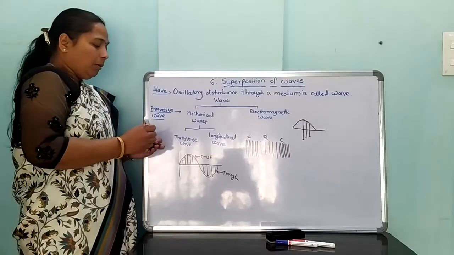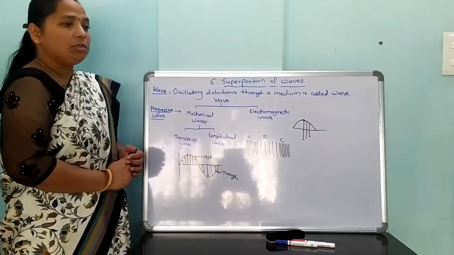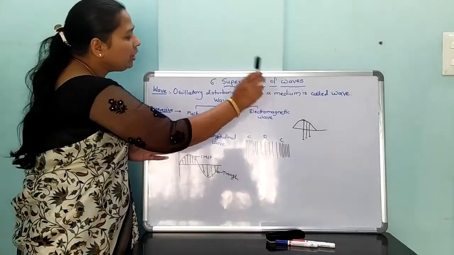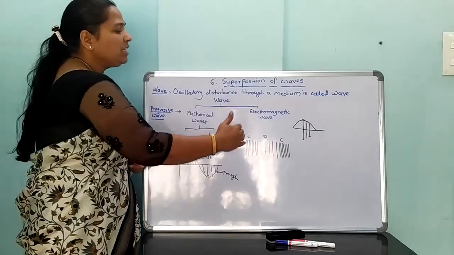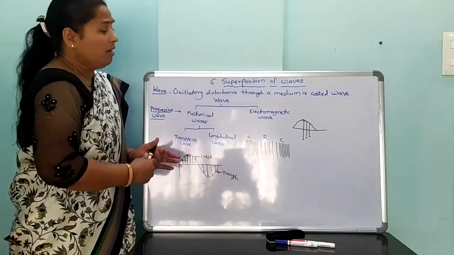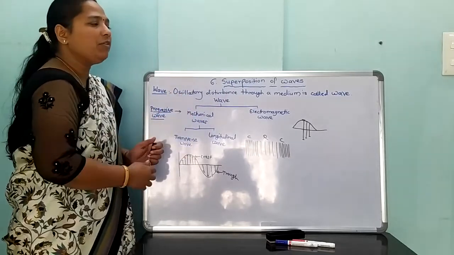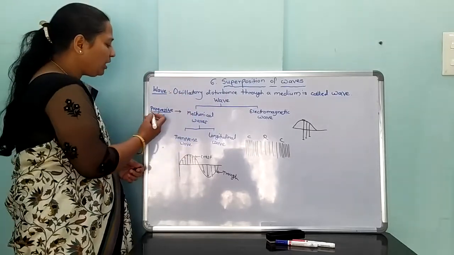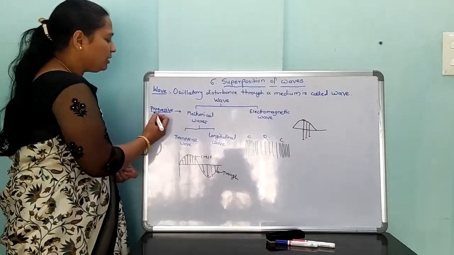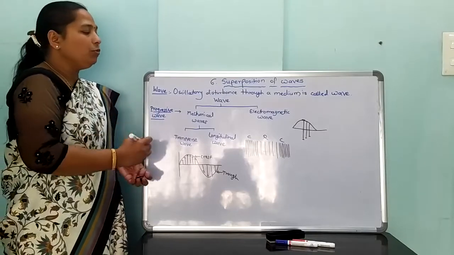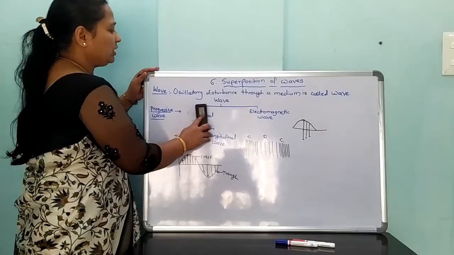Among mechanical waves and electromagnetic waves, a wave which continuously travels in a medium, meaning it propagates, is known as a progressive wave.